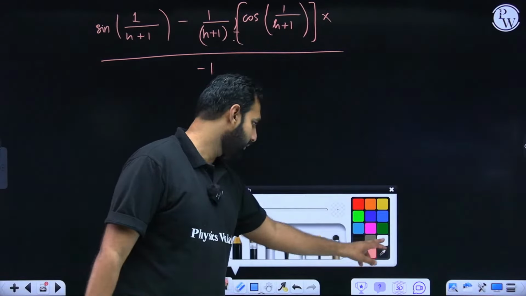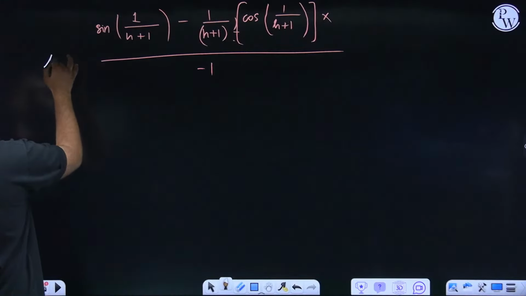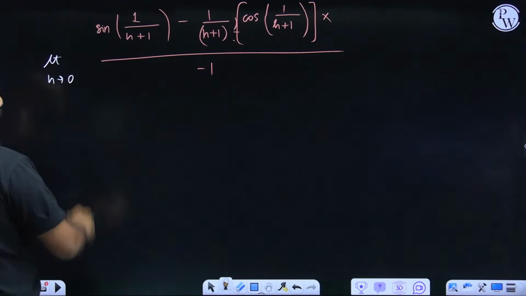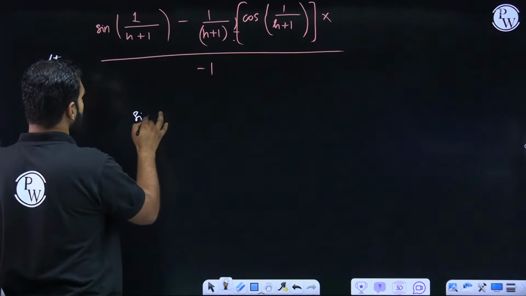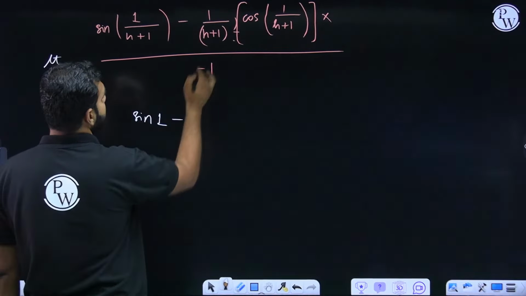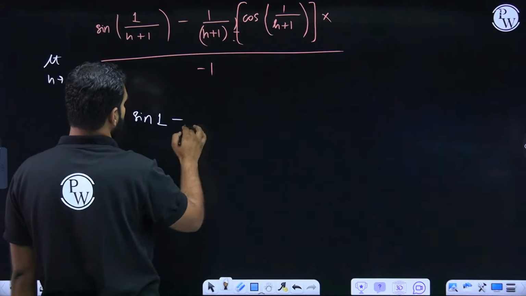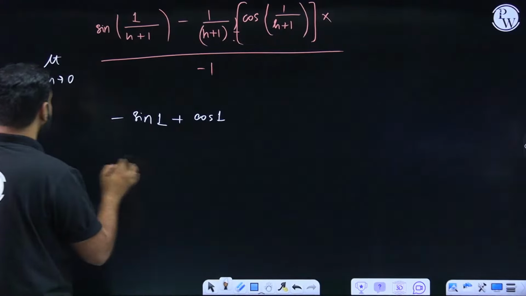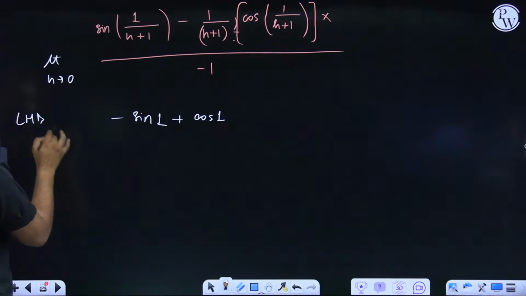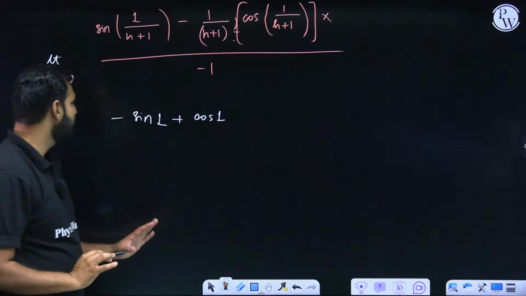Now from here, if I again apply the limit h approaching 0, there I get sine 1, there I get sine 1. I hope you are listening and understanding. Minus, this is 0, so 1, this is cos 1. So sine 1 minus cos 1 divided by minus 1, so this is minus, this is plus. This is your left-hand derivative. Everybody understood this? This is going to be the left-hand derivative.